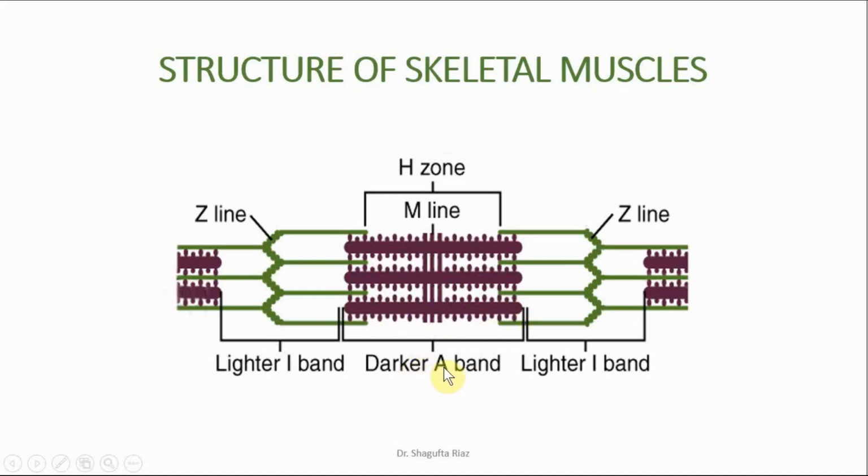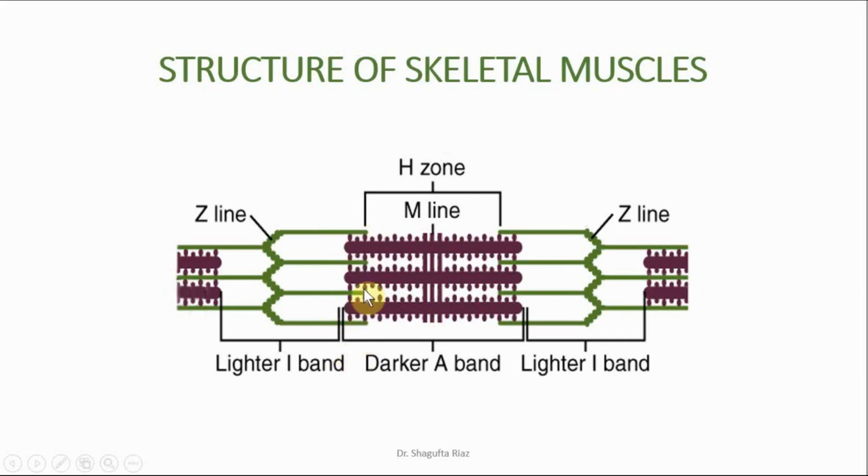There are two bands, I band and A band. I band, the region where only thin filament is present. Then the region where the thick filament or myosin is present is known as A band, right? And as you can see, here is the region where the thin and thick filaments overlap on each other, right?